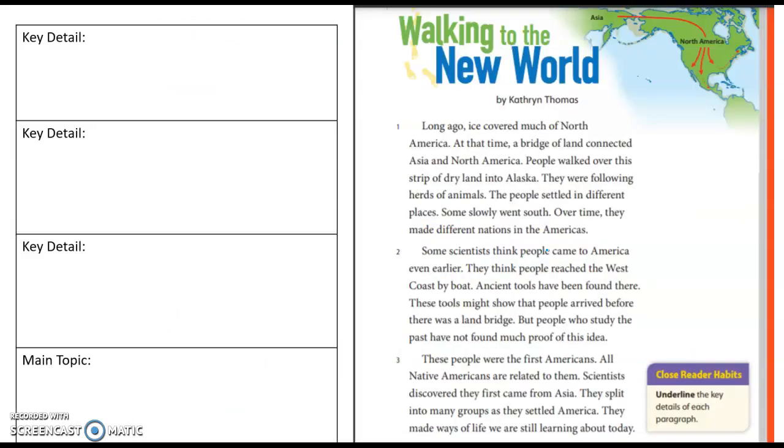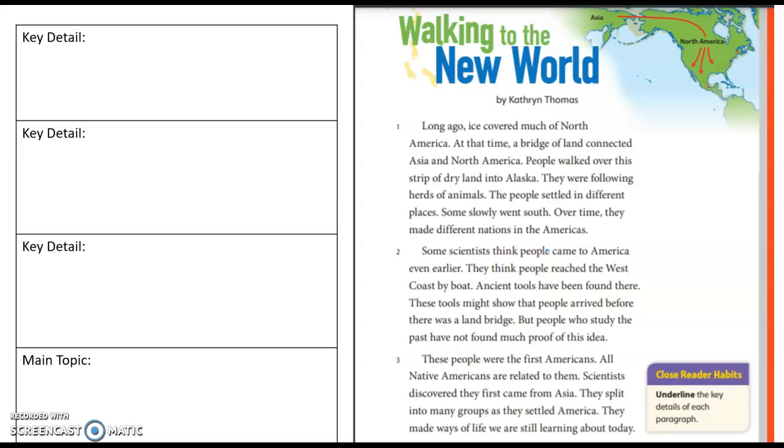So this text is called Walking to the New World. Long ago, ice covered much of North America. At that time, a bridge of land connected Asia and North America. People walked over this strip of dry land into Alaska. They were following herds of animals. The people settled in different places. Some slowly went south. Over time, they made different nations in the Americas.